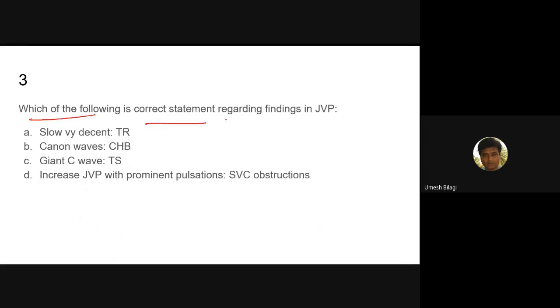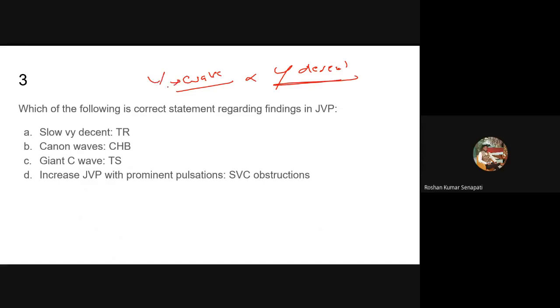Which of the following is a correct statement regarding findings in JVP? Slow V wave, Y descent in TR. So what is this V wave and Y descent? What is the cause for V wave? Atrial filling against a closed, non-leaking tricuspid valve. It is actually a normal V wave.